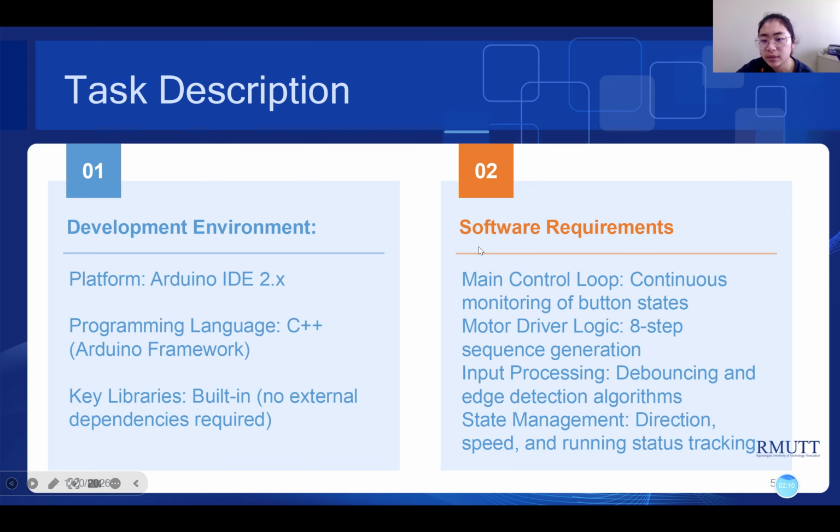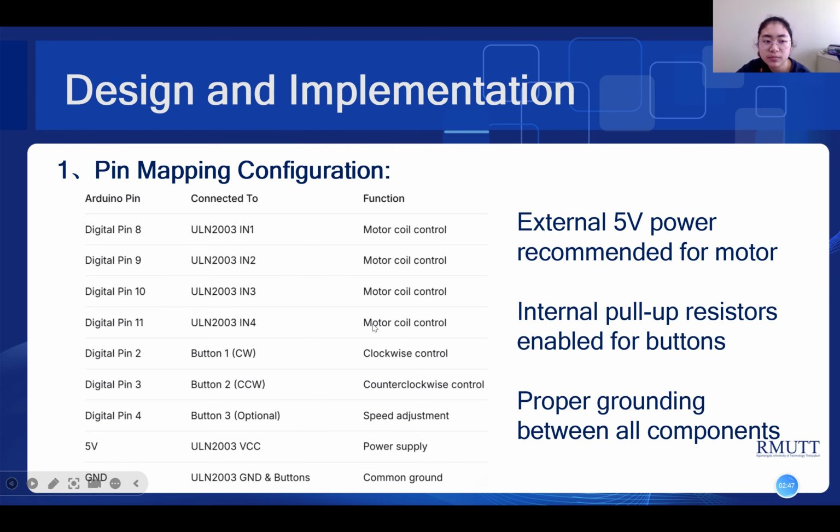And the software requirements are a main controller loop with continuous monitoring of button states, and the motor drive logic has 8 steps: sequence generation, improve protein, debouncing, edge detection, non-blocking state adjustment, direction, speed, and running test.